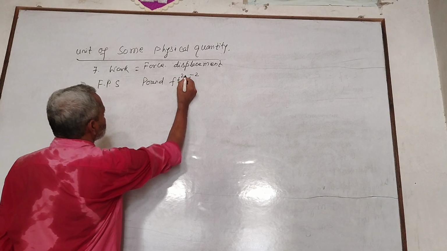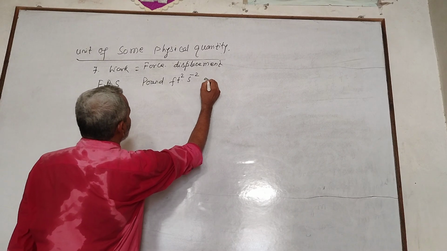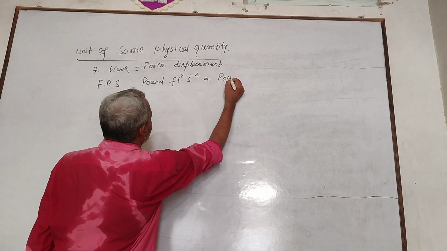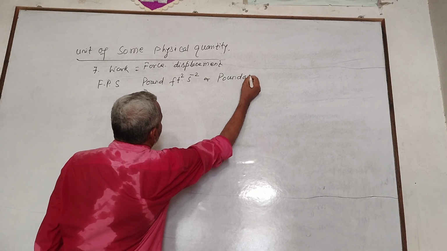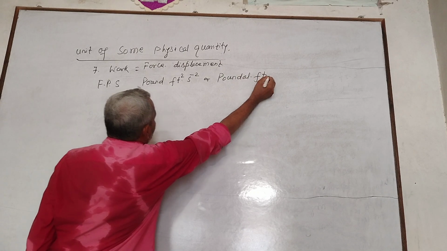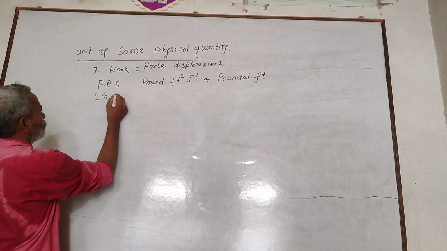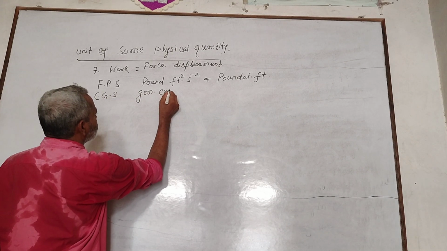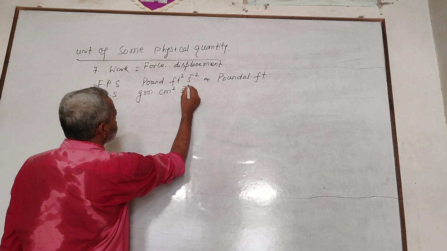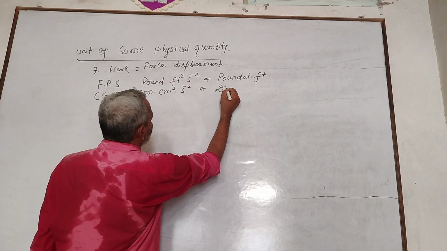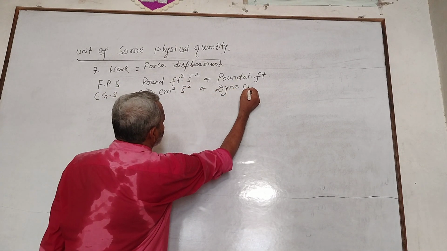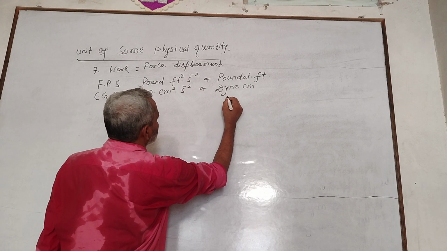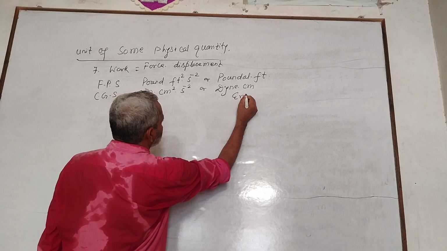It is in honor of a scientist: dyne cm is called erg. In SI, kg meter square per second square, or Newton meter, joule.